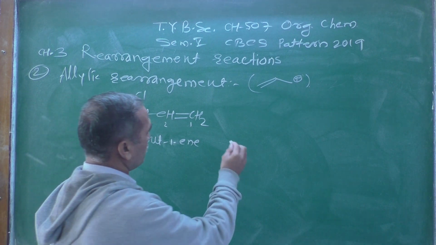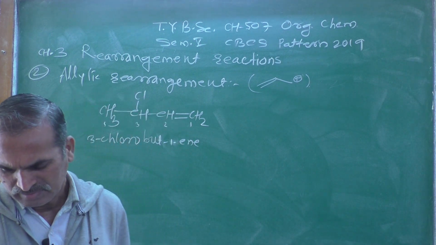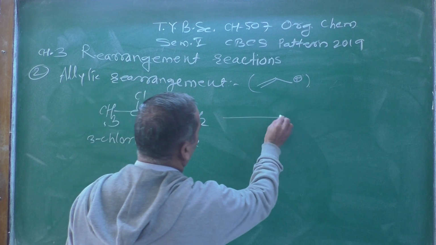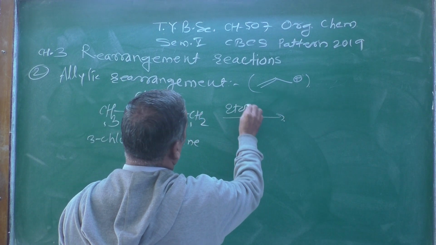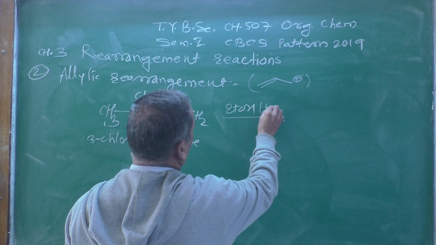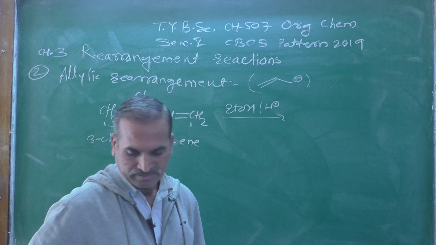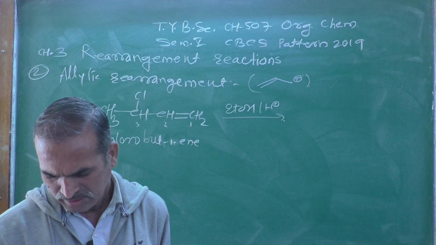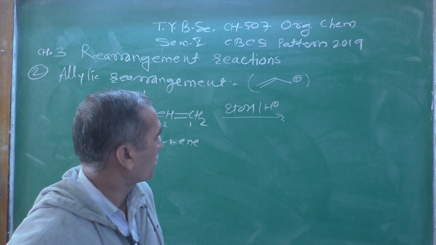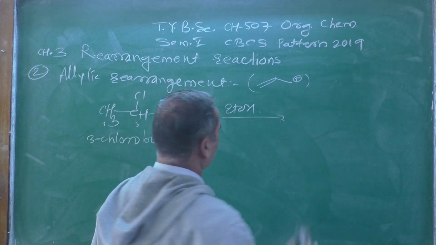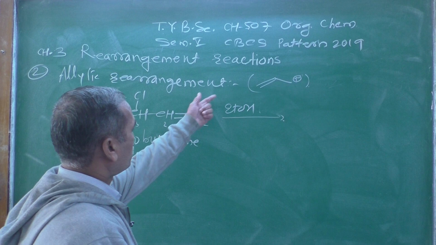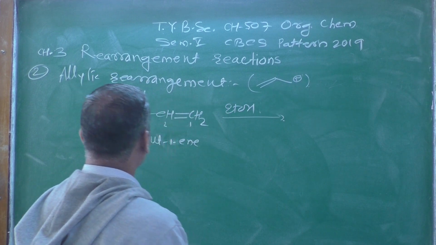And now when it is treated with ethanol, EtOH, not in an acidic medium, only the solvolysis process with ethanol acting as a solvent, what will happen?